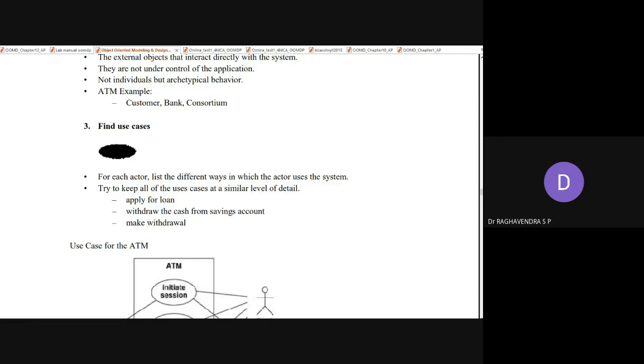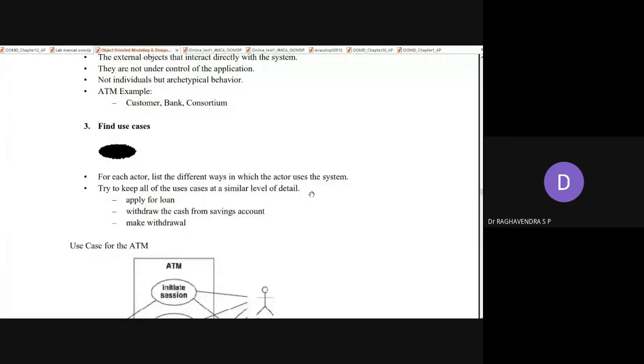For example, a customer can perform different types of operations with respect to an ATM machine. Number one, a customer can debit, withdraw some amount. Number two, a customer can change the PIN. Number three, a customer can generate a mini statement. Number four, a customer can generate a green PIN, like that. So these are the different ways in which an actor can use the system. You have to identify each and every use case separately.